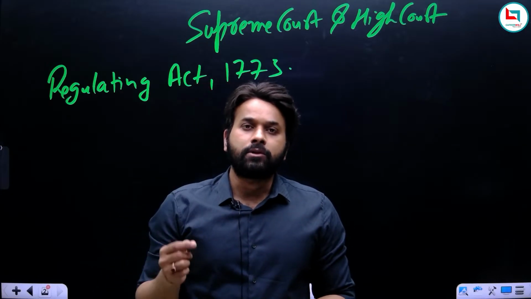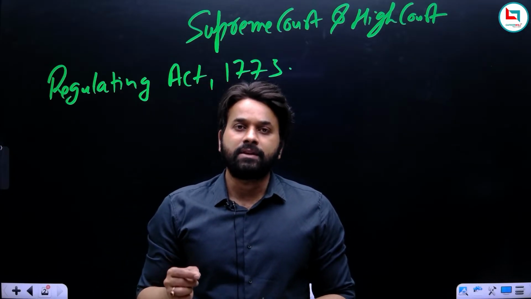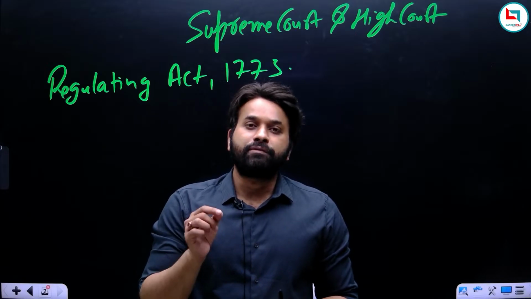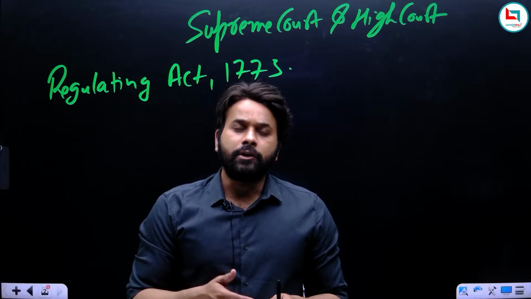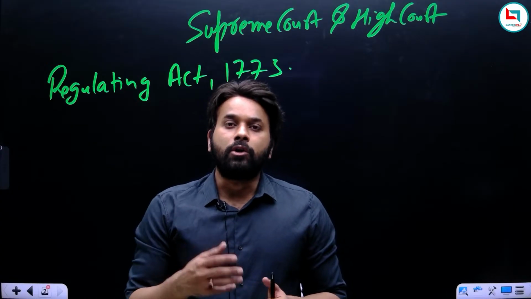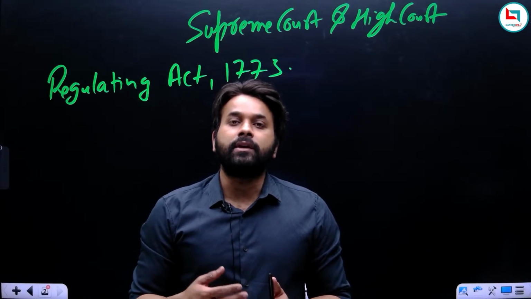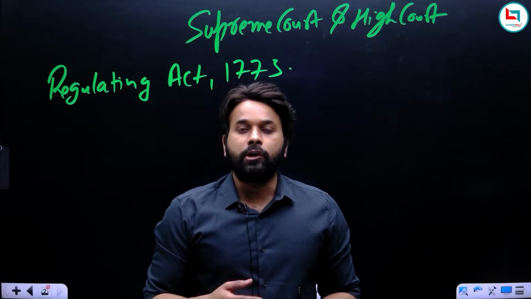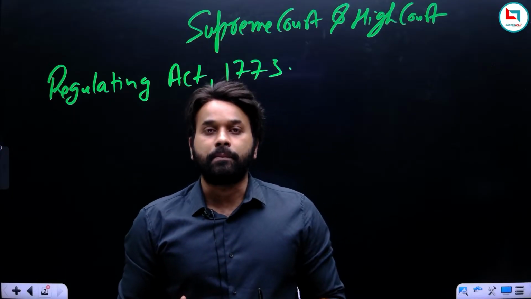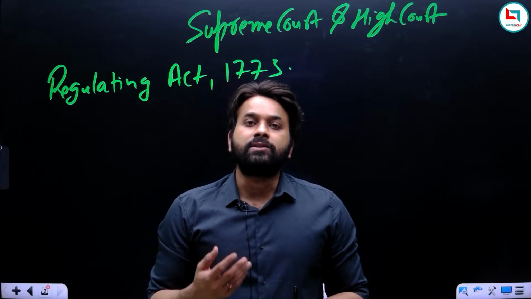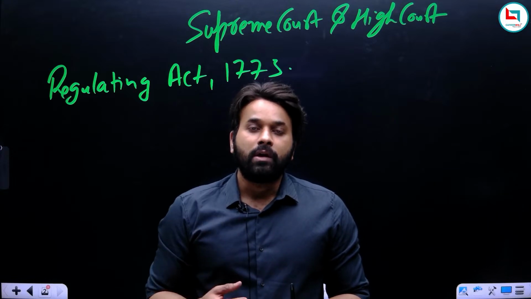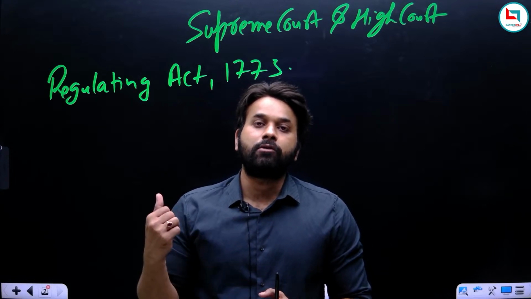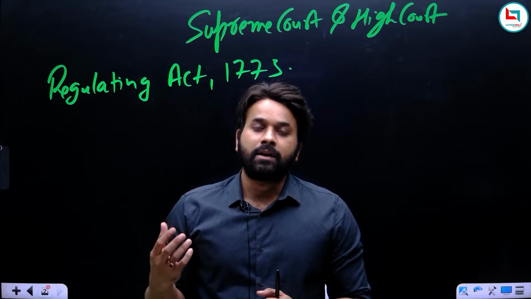The importance of the Regulating Act of 1773 was that it was the first step or first law introduced by the British government to control and regulate the affairs of East India Company. There were rumors that the East India Company had become a corrupt company. So in order to control the affairs of the company, the British government passed the first act, that is the Regulating Act of 1773.